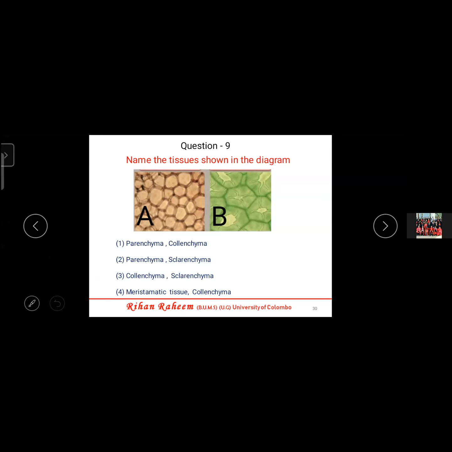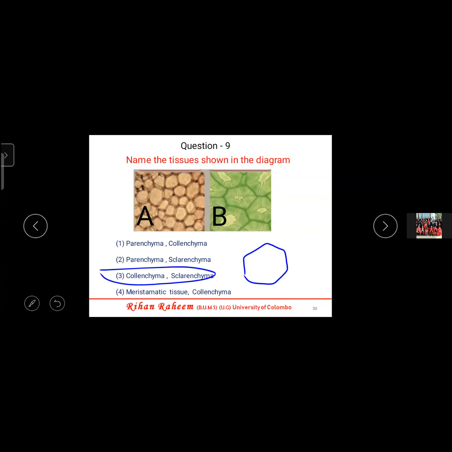And A, when you look at the shape, it is a little bit like hexagonal shape, right? Like a beehive. So normally the beehive is present in collenchyma. So most probably we can go for that answer. That is the collenchyma and the sclerenchyma.